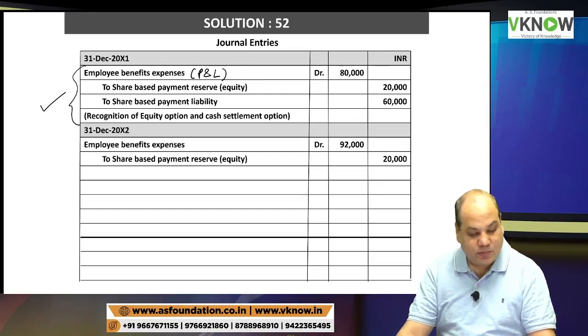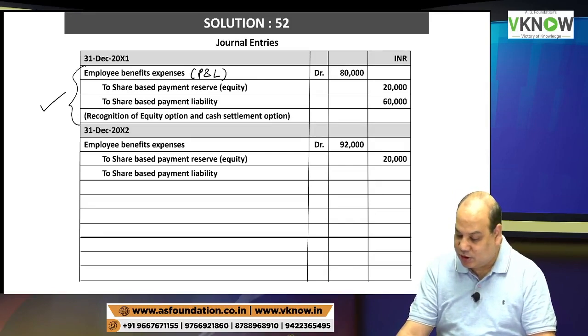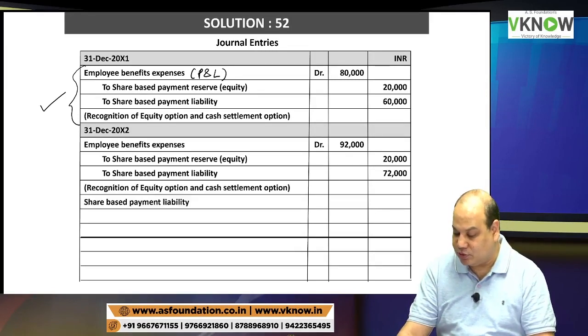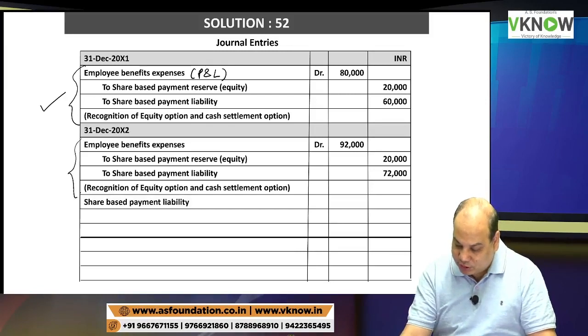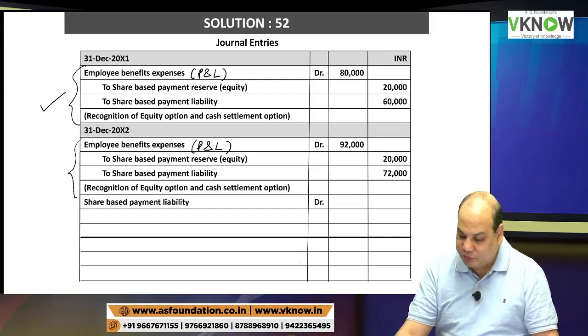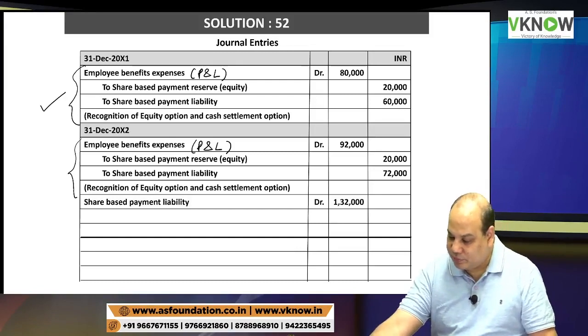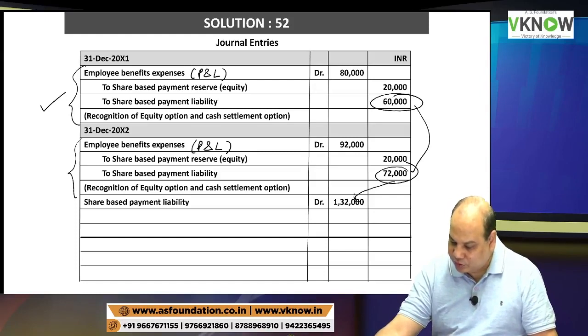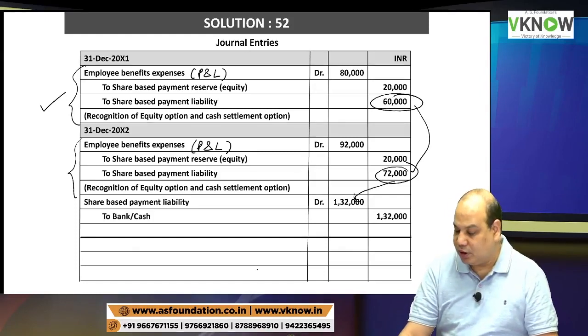Employee benefit expense account debit 92,000, second year. SBP reserve 20,000, SBP liability 72,000. This is the entry, and you write here in bracket P&L account. Then we will pay the liability, 60 plus 72, 132 to bank, being settlement in cash.